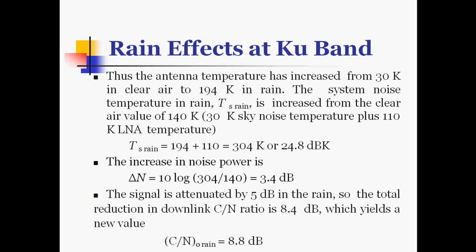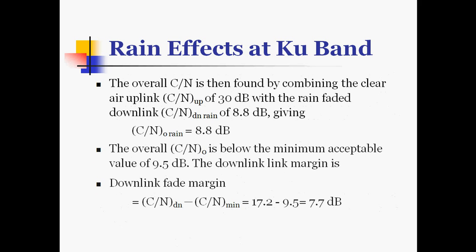The signal is attenuated by 5 dB in the rain. So the total reduction in downlink carrier to noise ratio is 8.4 dB, which yields a new value of carrier to noise ratio overall in rain equal to 8.8 dB. And the overall C by N is then found by combining the clear air uplink C by N up of 30 dB with the rain faded downlink C by N down rain of 8.8 dB. This will give us that C by N overall in rain is equal to 8.8 dB.